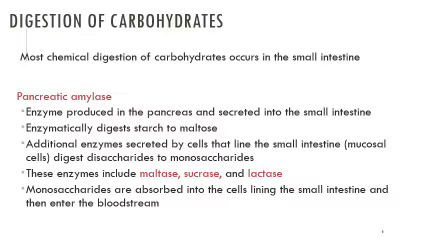So think about it, it needs to be broken down. Disaccharides are longer, they're bigger than monosaccharides, so they need to be broken down so they can be better absorbed. These enzymes include maltase, sucrase, and lactase. Remember, ASE are enzymes. And what kind of enzymes are maltase for? Yes, maltose. And how about sucrase? Yes, for sucrose. And how about lactase? Yeah, for lactose. Monosaccharides absorb into the cells lining the small intestine, and then enter the bloodstream.